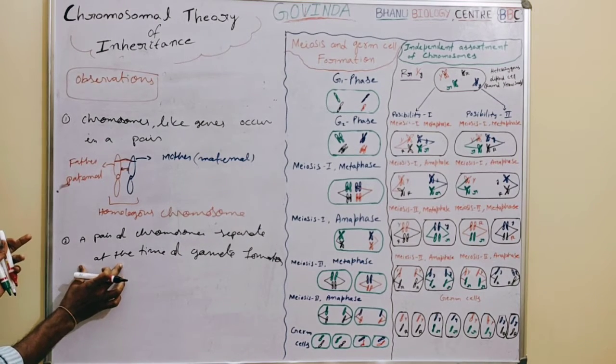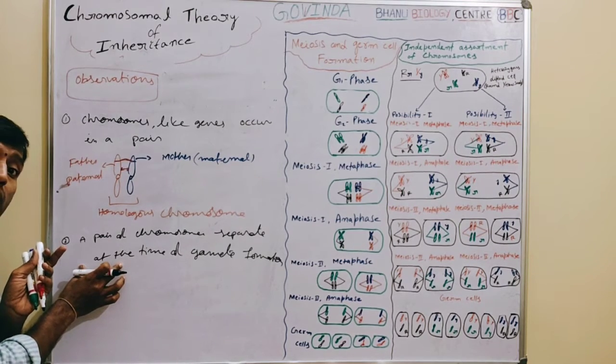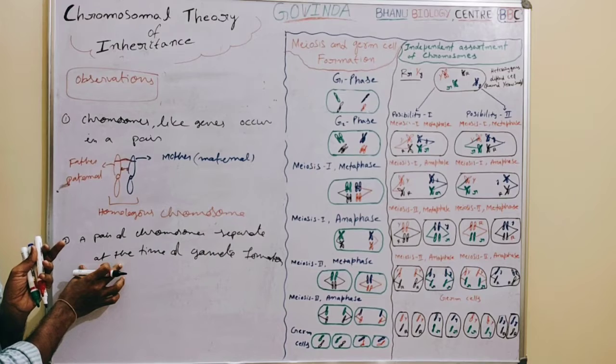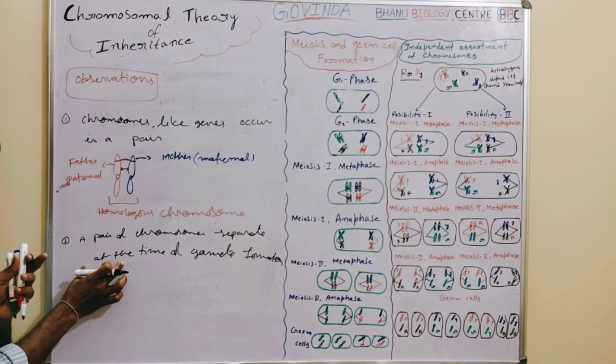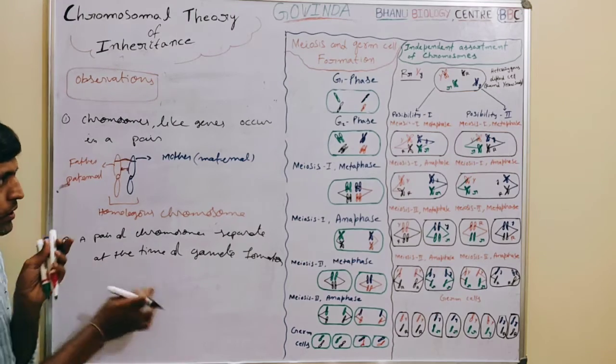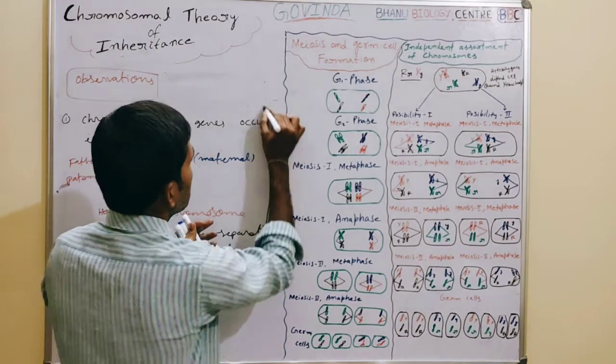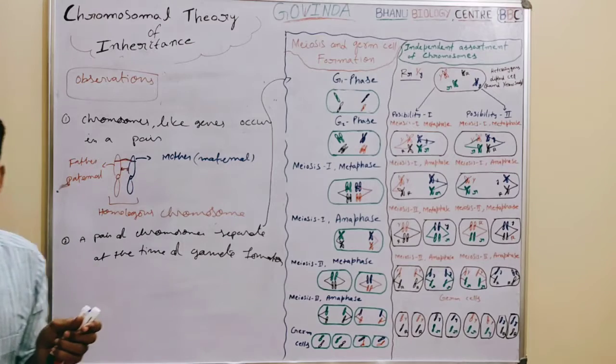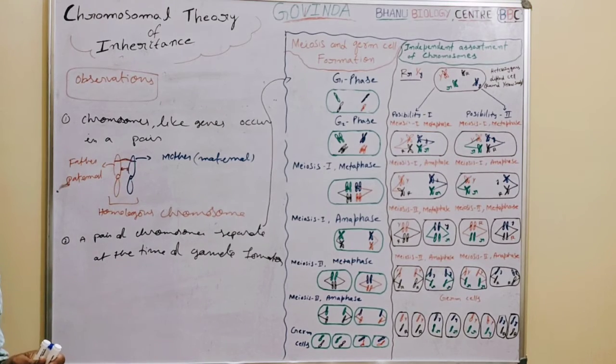This observation matched with the law of segregation given by Mendel. So what observation was made by Sutton and Boveri here? It matched with the principle of segregation, or the principle of purity of gametes. So let us see how.